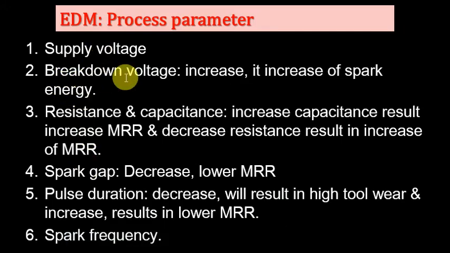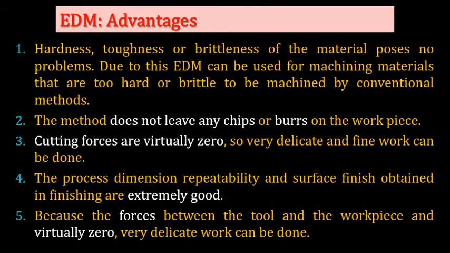Supply voltage, breakdown voltage: when the breakdown voltage increases, it increases the spark energy. Then resistance and capacitance: increasing the capacitance results in an increase in the material removal rate. Decreasing the resistance results in an increase in the material removal rate. Spark gap: decreasing the spark gap lowers the material removal rate. So it means you must maintain the spark gap. Pulse duration: decreasing the pulse duration will result in high tool wear and a lower MRR, and spark frequency.